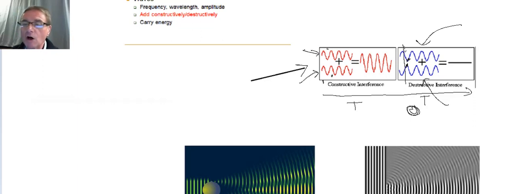So all along, when I add these two waves together, I'm going to get an answer of 0, or a flat line, which is depicted over on the right hand side here. So waves can add together to make larger waves. Waves can add together to make smaller waves. And that's very important in this thing called diffraction.